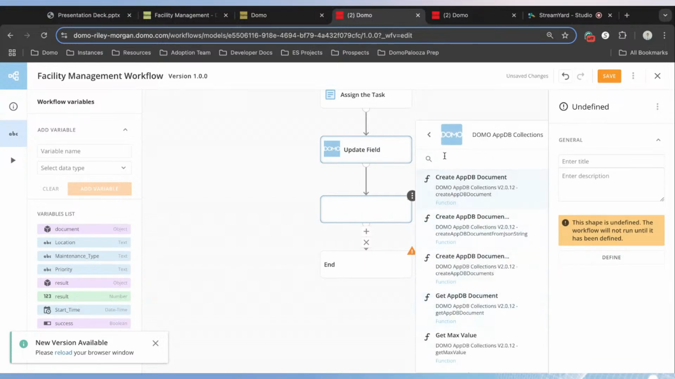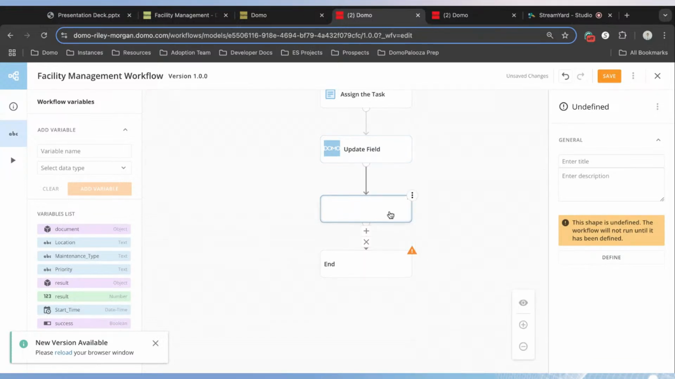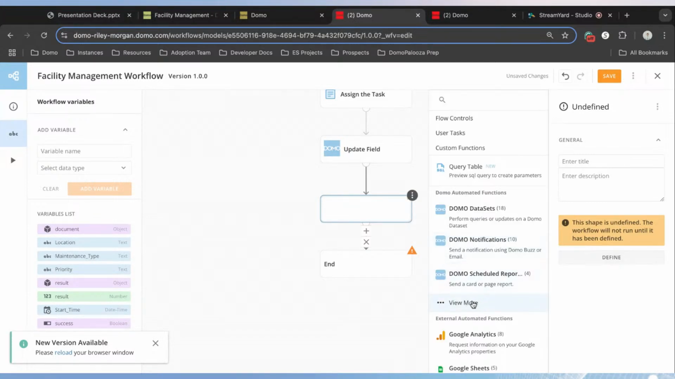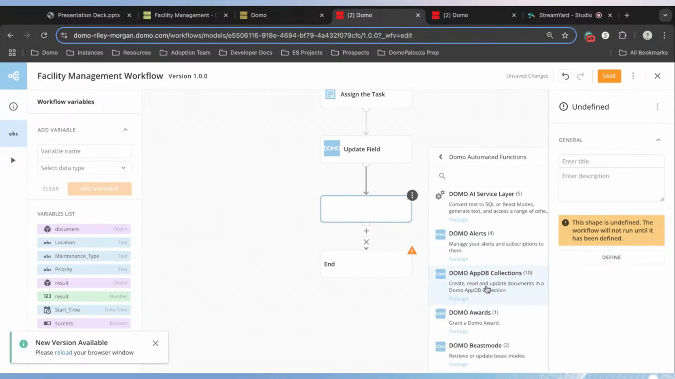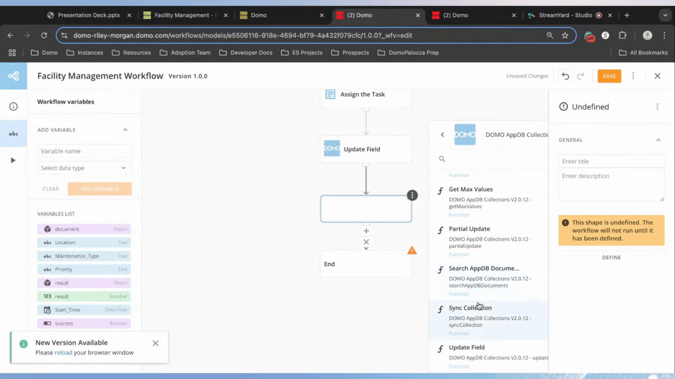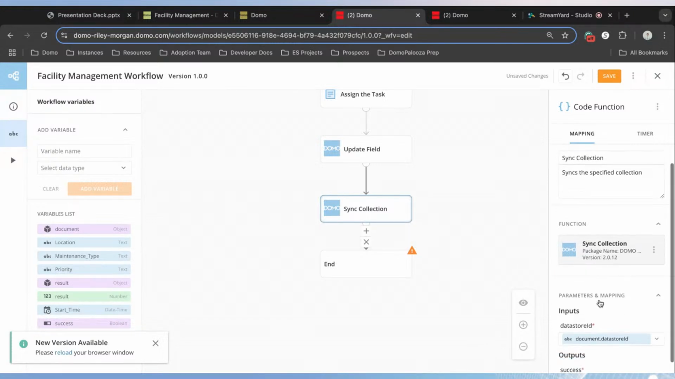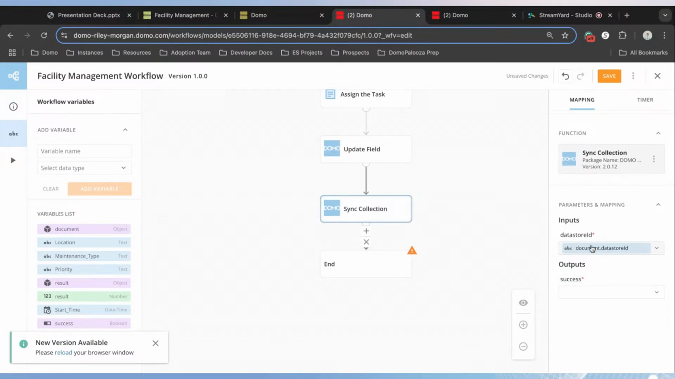So if we wanted to, we can go in and define a function, click on View More once again, AppDB, and at the very bottom, we have the sync collection, and we'll add this as our last function of our workflow. Once again, it should pre-fill. If it doesn't, it's going to be document.dataStoreID, and we'll just update our success parameter.